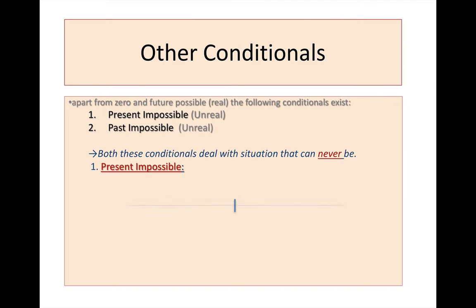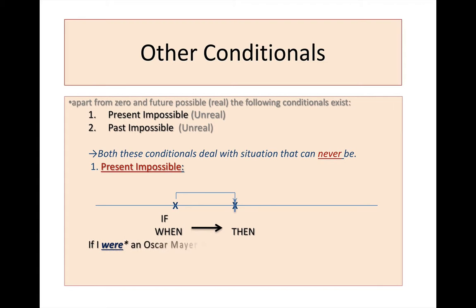So let's talk about the present impossible. Here we have a timeline, and the whole concept of this particular one is that if I were to change something in the past, it would then change my present tense. So my if clause or my when clause would be simple past tense, and the then clause would be in the present tense. Note that we use would, could, and should when we use present tense.